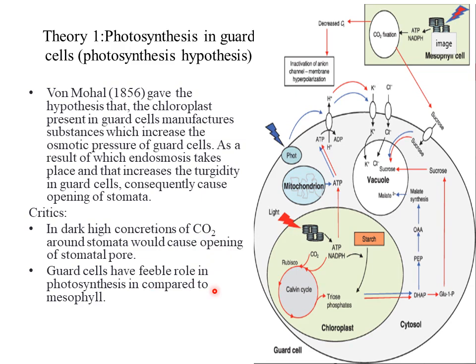Secondly, although chloroplast is present in the guard cell, it is not a fully established system, so it cannot photosynthesize in huge quantity as compared to the other parts of the leaves. So no doubt it can photosynthesize, but it cannot support this hypothesis that it operates in such a huge quantity, and in response there is a great turgor pressure, and guard cells get stiff and they open the stomata.